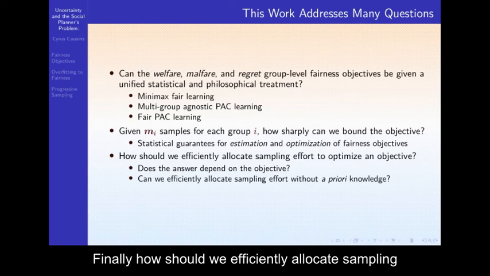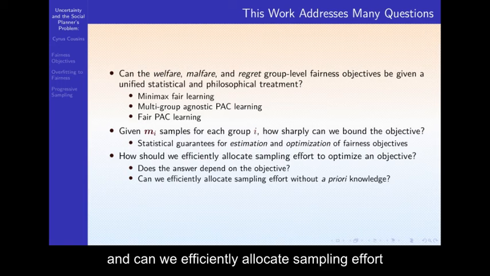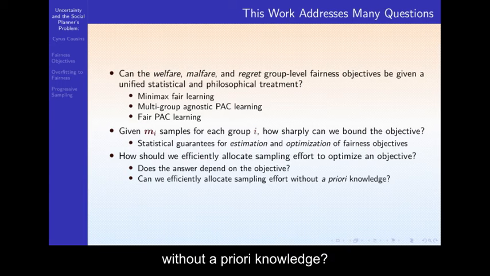Finally, how should we efficiently allocate sampling effort to optimize an objective? Does the answer depend on the objective at hand? And can we efficiently allocate sampling effort without a priori knowledge?